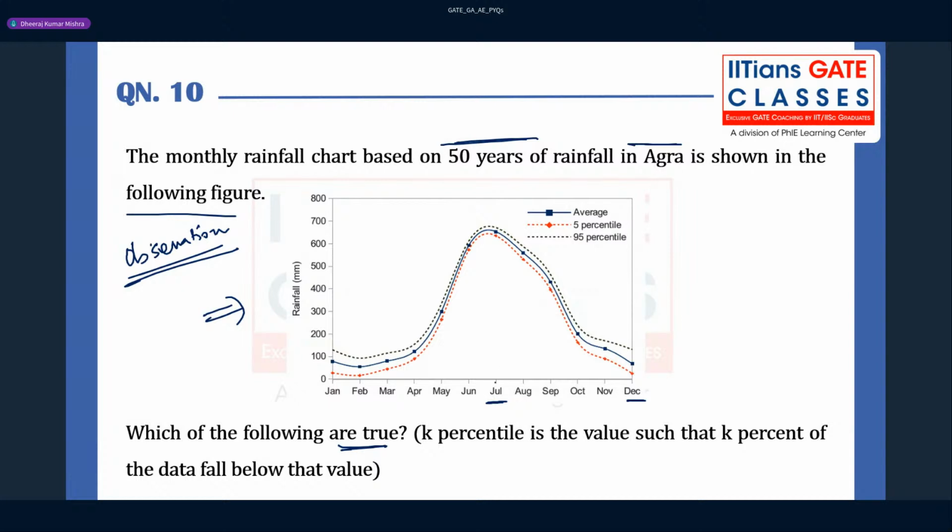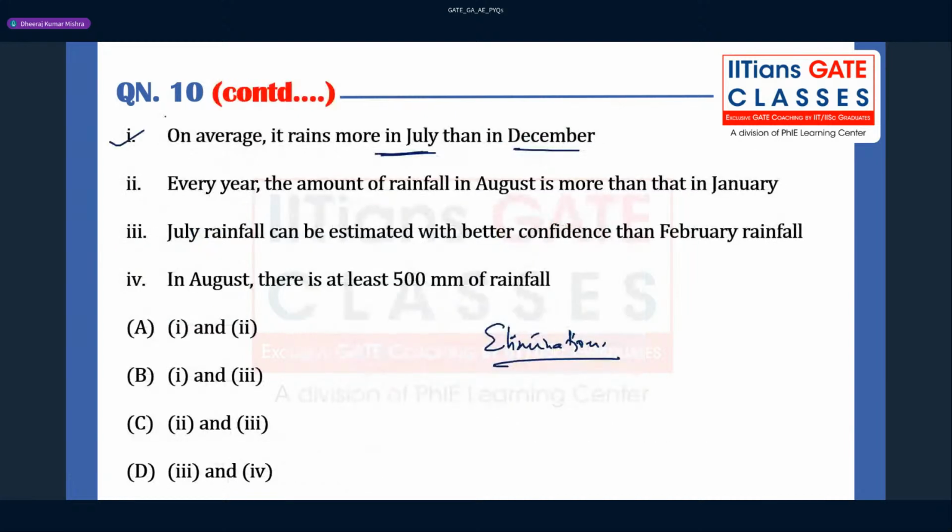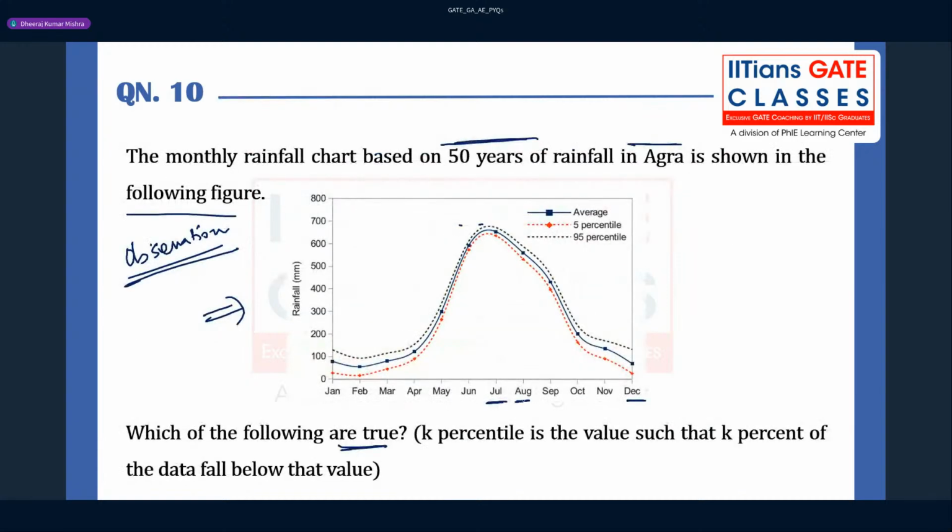In July more rainfall is happening. You see here, this is July, right? So you can say that this option is true. Now, every year the amount of rainfall in August is more than that in January. So August is this, and January is going to be this.